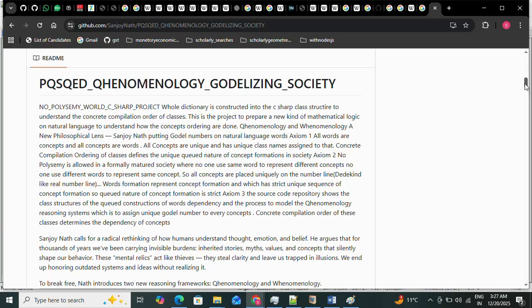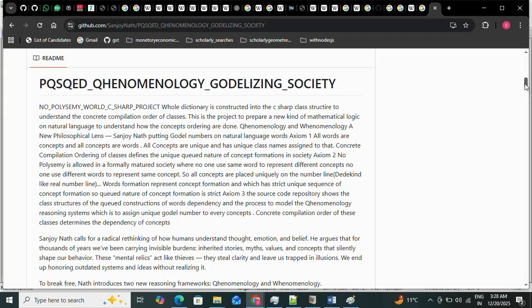Qhenomenology and Whenomenology are new philosophical lenses. Sanjoy Nath is putting Gödel numbers on natural language words, axiom 1: all words are concepts and all concepts are words. All concepts are unique and have unique class names assigned to them, and you can download those classes from here. All the C# classes are shared here, and you can download all those things. Now, the unique class names assigned to that, and the concrete compilation order of classes, define the unique queued nature of the concept formations in the society.